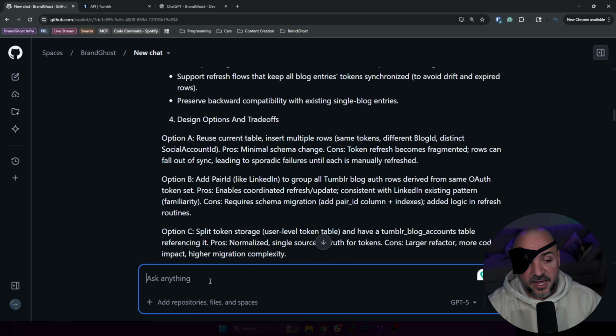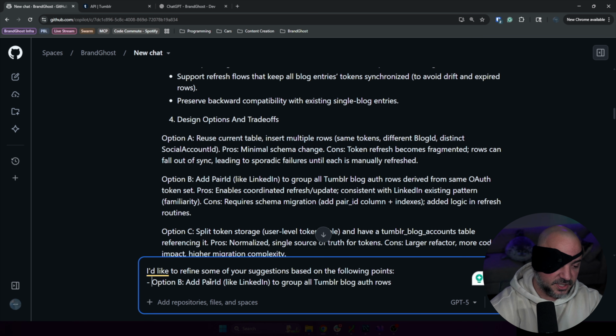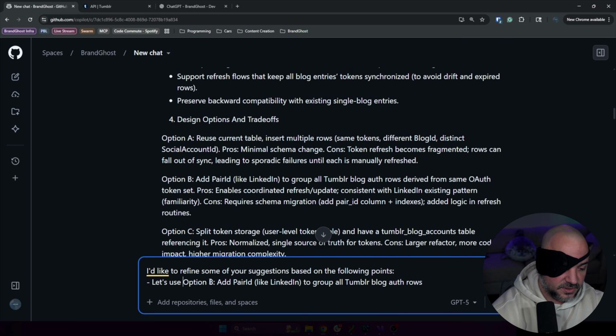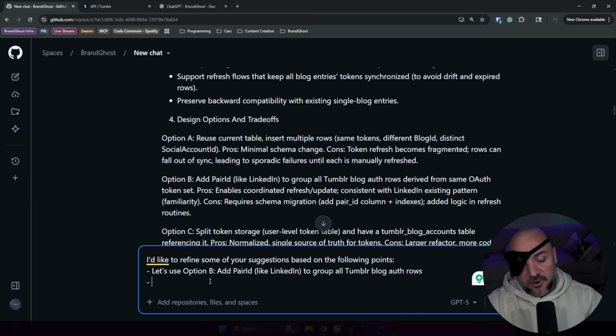I'd like to refine some of your suggestions based on the following points. Let's use option B. For migration of the data, we can make the schema change in the existing schema script that we have. We don't need to add a new one. We will just modify the schema to have the pair ID column as you described, but we don't need to create a new migration.